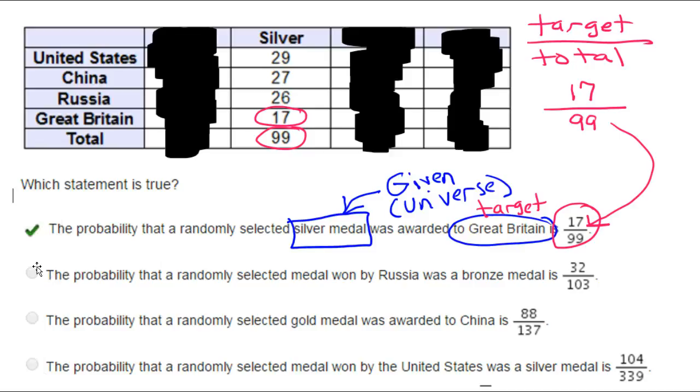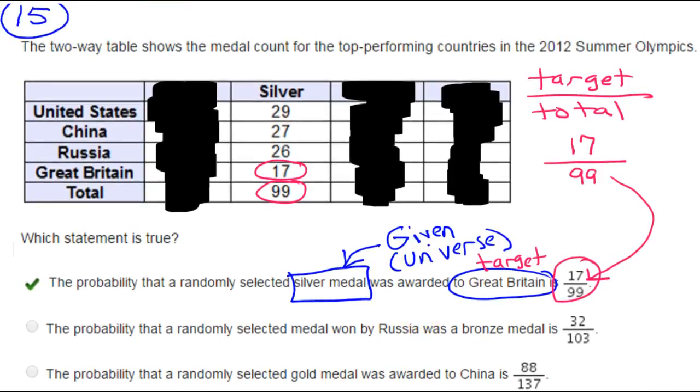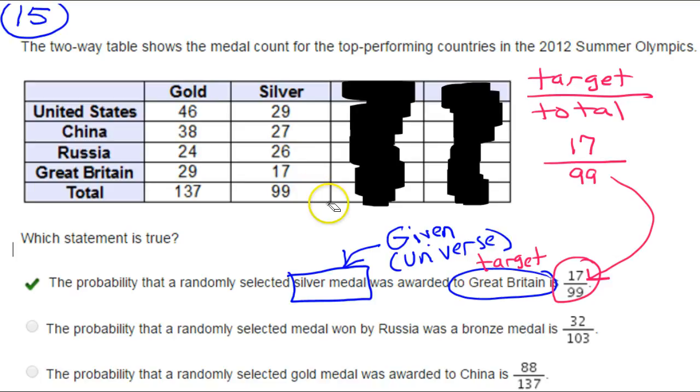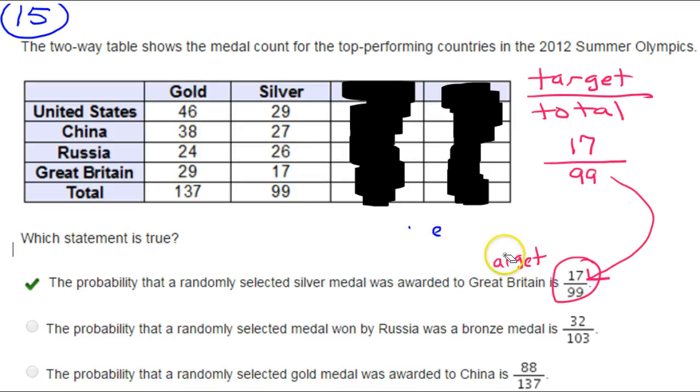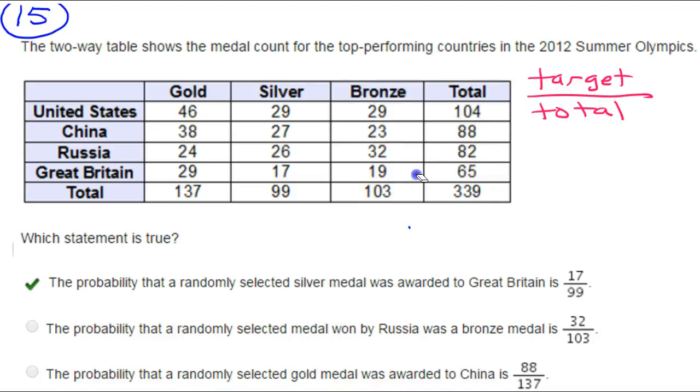All right, let's look at one more. I feel like I cheated because it just came out to be the right answer immediately. Let's look at one more and see how it's not the right answer. The probability that a randomly selected medal won by Russia. Okay, so as soon as they say won by Russia, that is a universe shrinking statement.